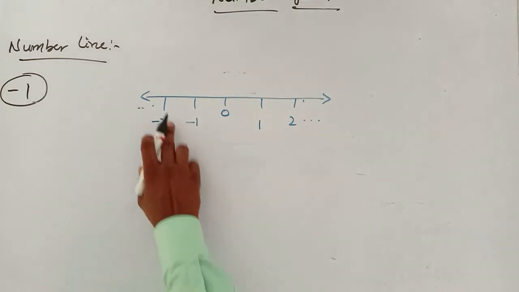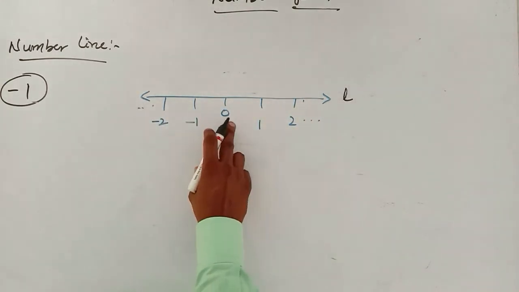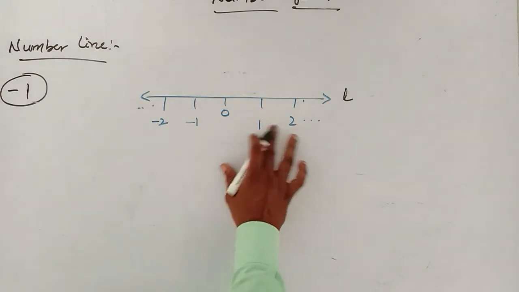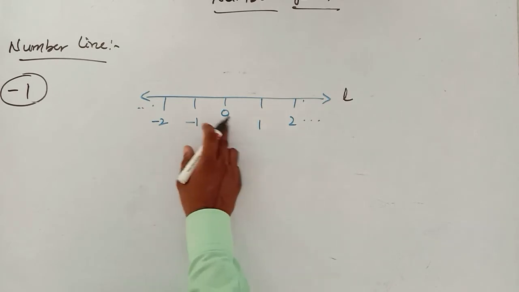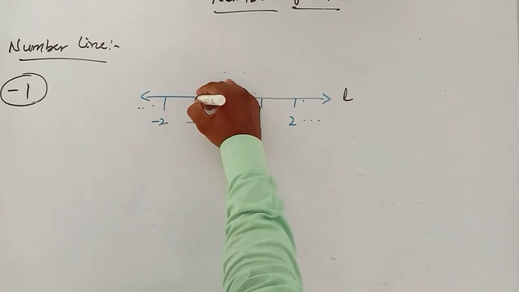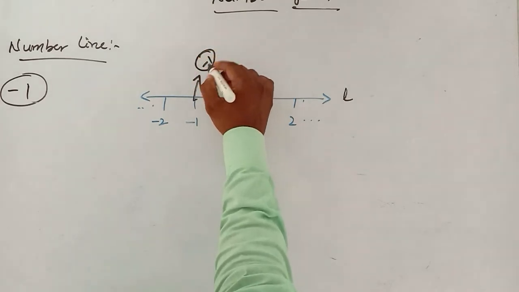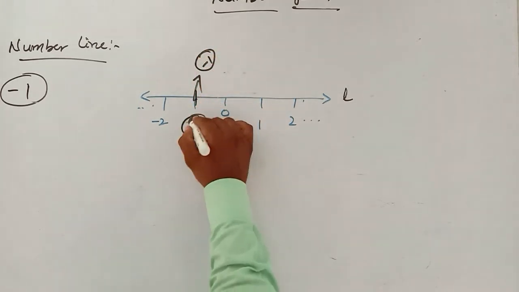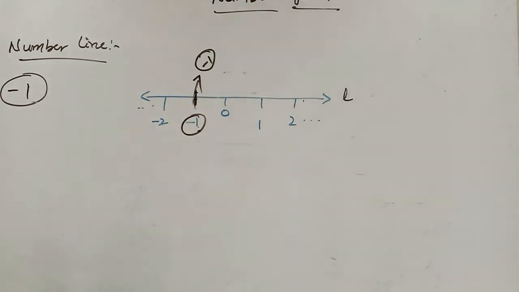Same straight line I'm going to take, with 0, and I'm going to divide it into equal parts and equal distances. So where is -1? It is left side of the 0. So I'm representing -1 on the number line.